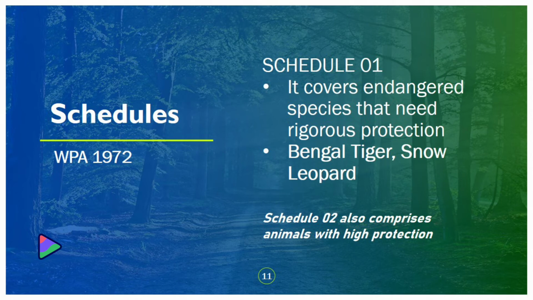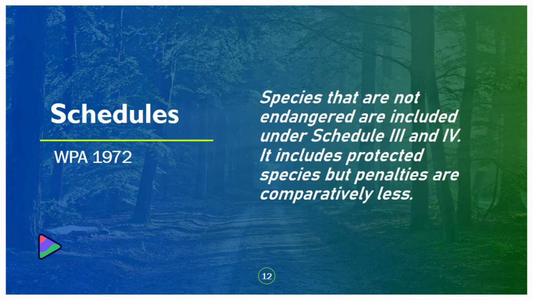Now let's talk about schedules. There are 6 schedules in the Wildlife Protection Act 1972. The first schedule covers endangered species and is a very important schedule that includes the Bengal tiger, snow leopard, etc. The animals covered under Schedule 1 are heavily protected and there is huge punishment for poaching, killing, etc. of these animals. Likewise, Schedule 2 also comprises animals with high protection. Schedules 3 and 4 do not include endangered animals, but still the amount of protection is high on these schedules.